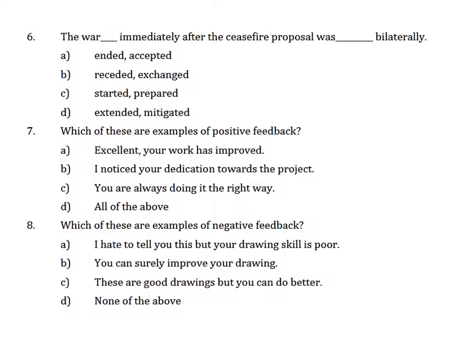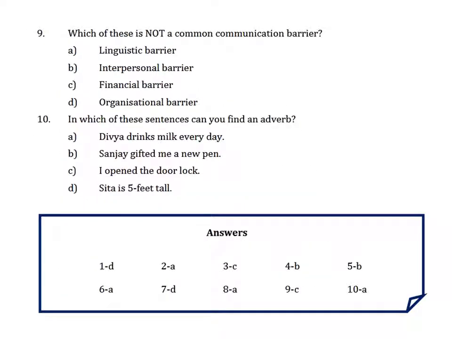The ninth question says, which of these is not a common communication barrier? When you're going to communicate with anybody, which of these cannot be a common barrier? Like linguistic barrier, yes. Linguistic means language barriers. If you are speaking in one language, another person is not understanding you, so there is a barrier. This is a very common communication barrier, so this cannot be the answer.